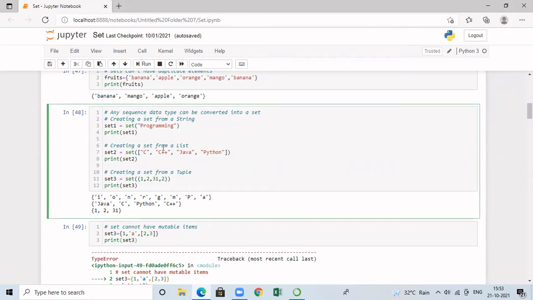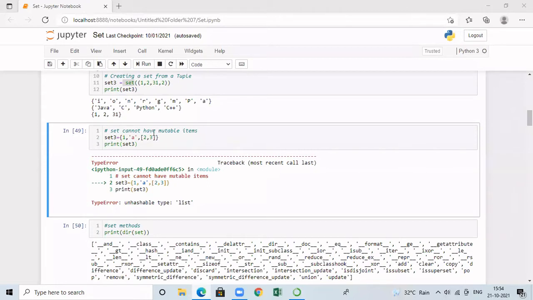And I can even create a set from a list. So here I am passing a list which contains 4 values to the set constructor, and set2 is created. When I print, I am getting the set which contains Java, C, Python, and C++. And when we create a set from a tuple, here also you can see the tuple contains a duplicate element. I am trying to create a set by passing it to the set constructor. When I print the elements of the set after its creation, the duplicate elements are removed and we have a set only with unique elements.